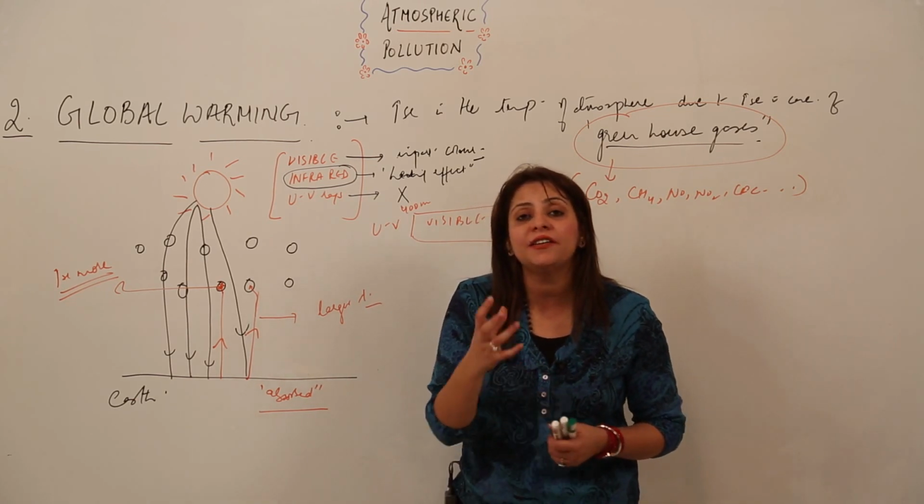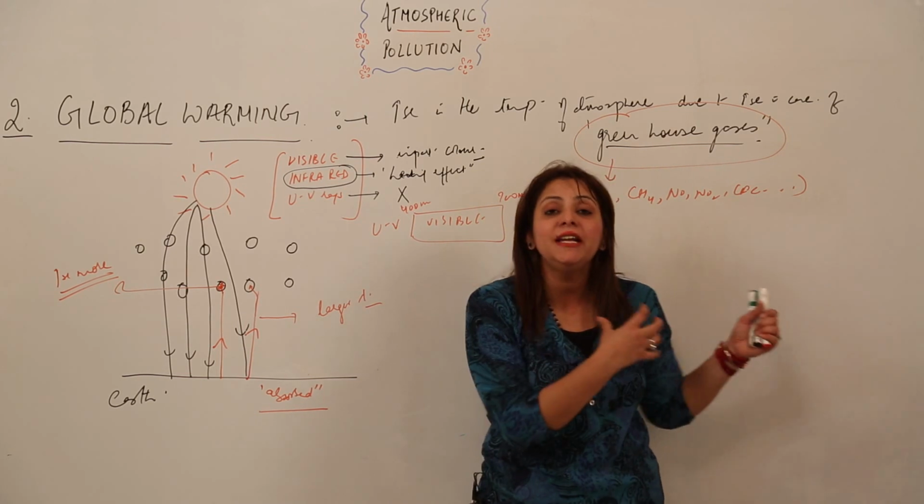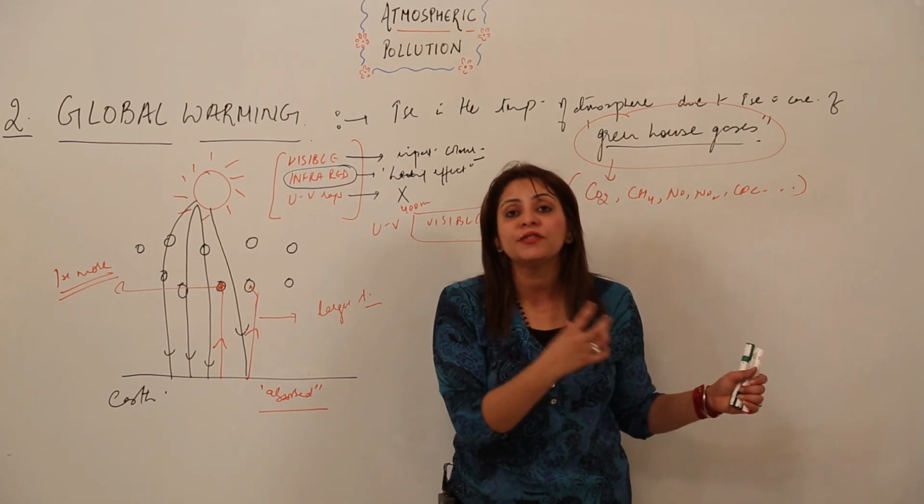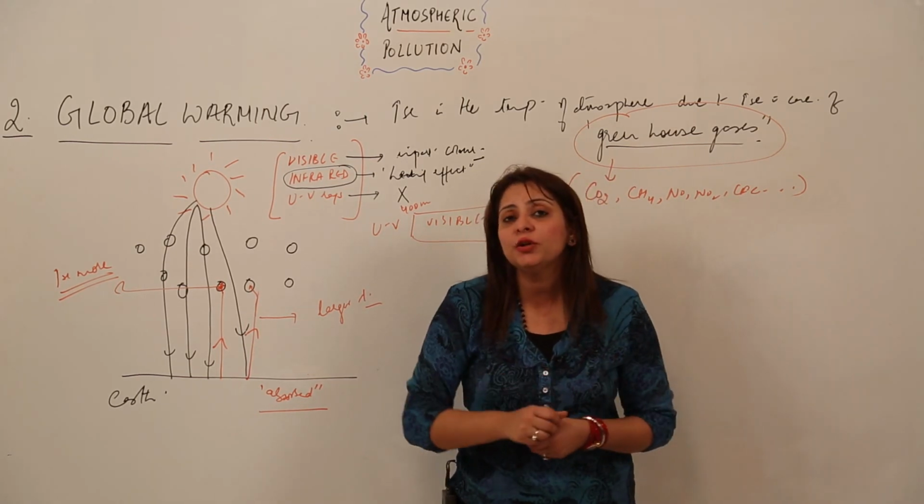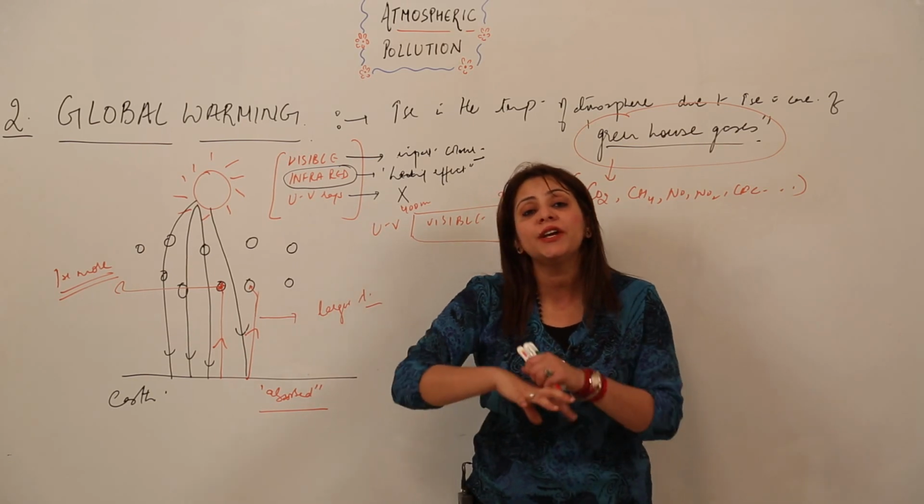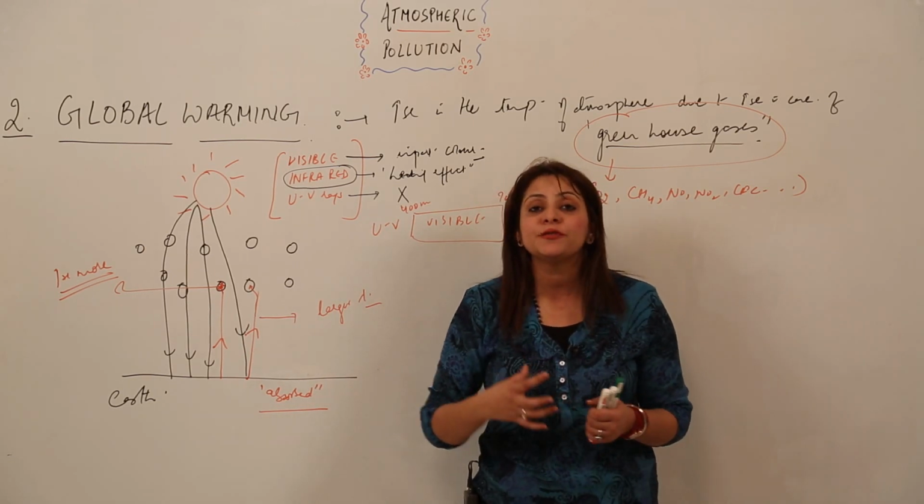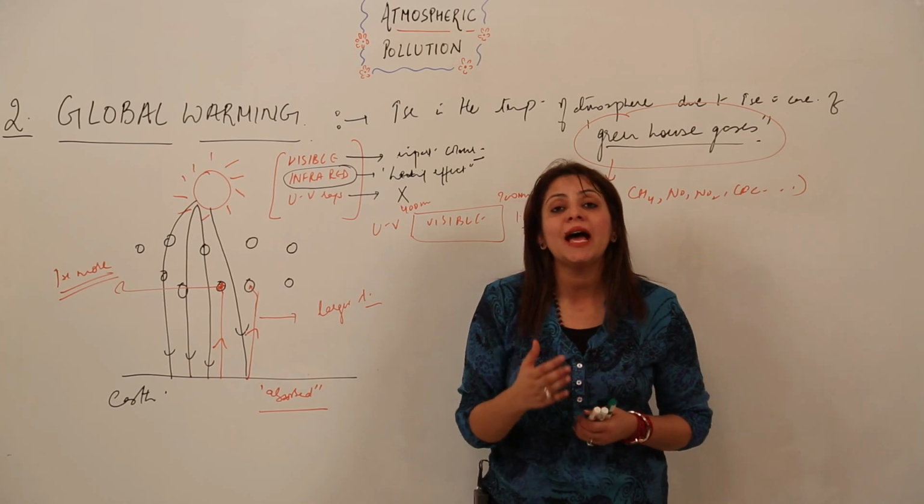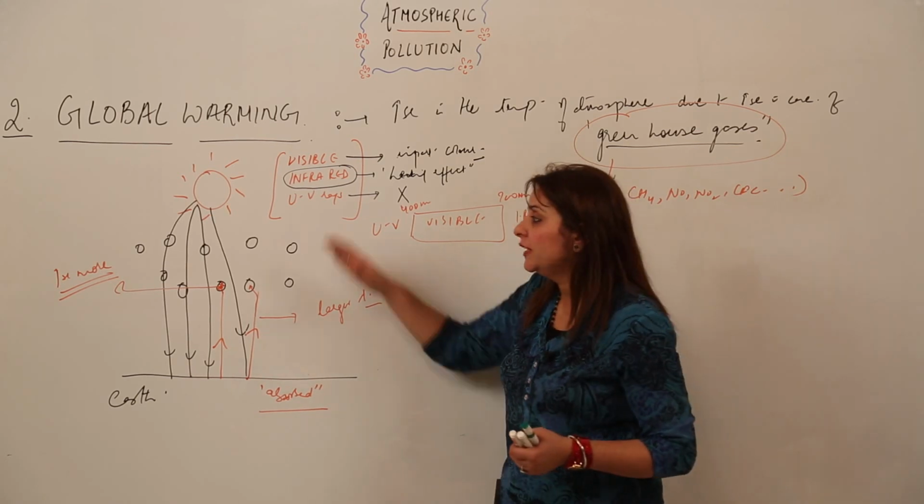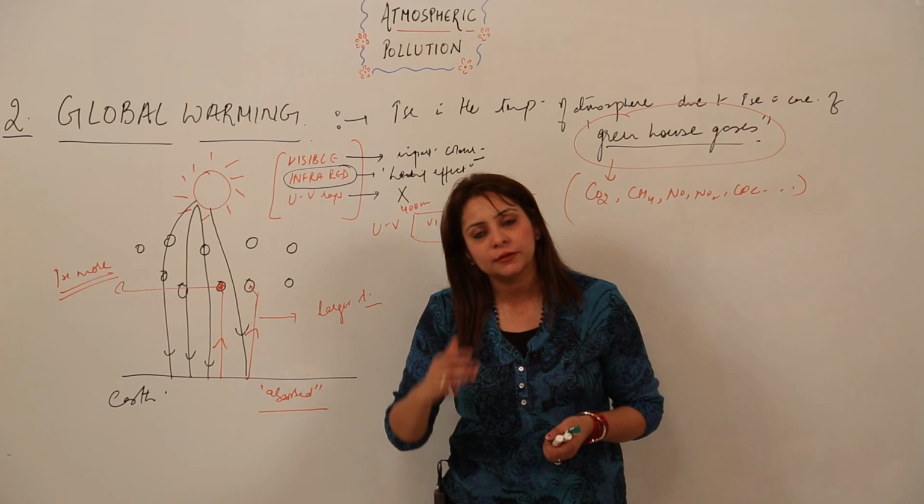That means these rays now get trapped in the molecules of these greenhouse gases, and as we know they cause a heating effect. That means they will raise the temperature of the atmosphere globally. That is why it is called global warming, right? So this is how global warming is caused.